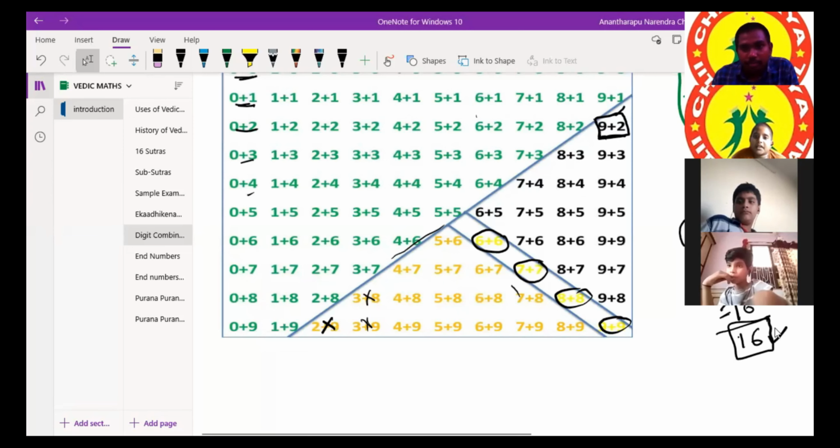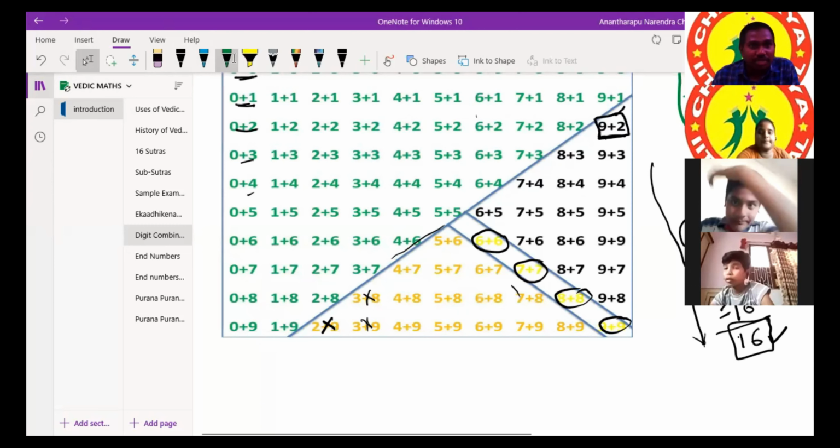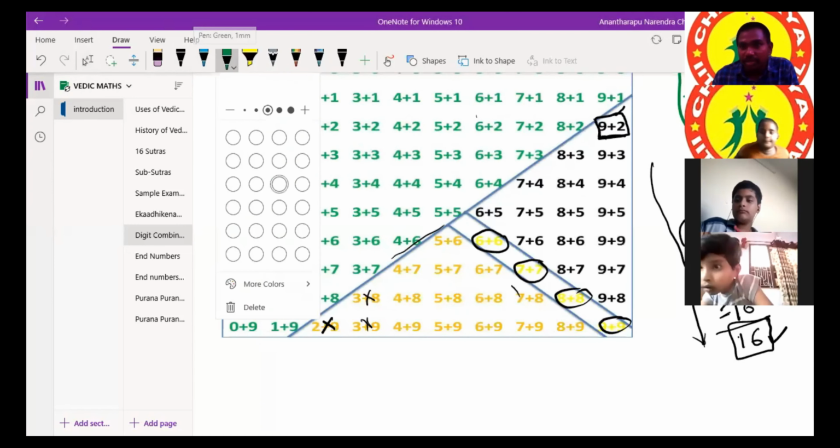But how can we divide only this 16, as in 7 plus 3? Yes, 7, that is what I am telling now. See, one time, 7 plus 9. I am telling again, sir. Once again, I am telling.